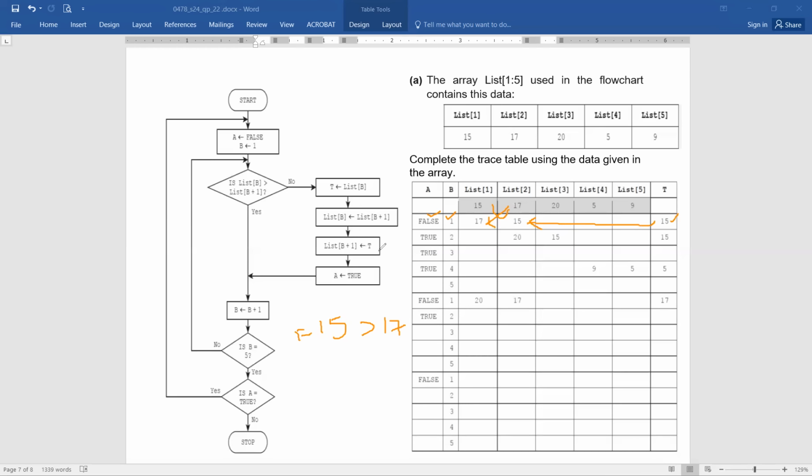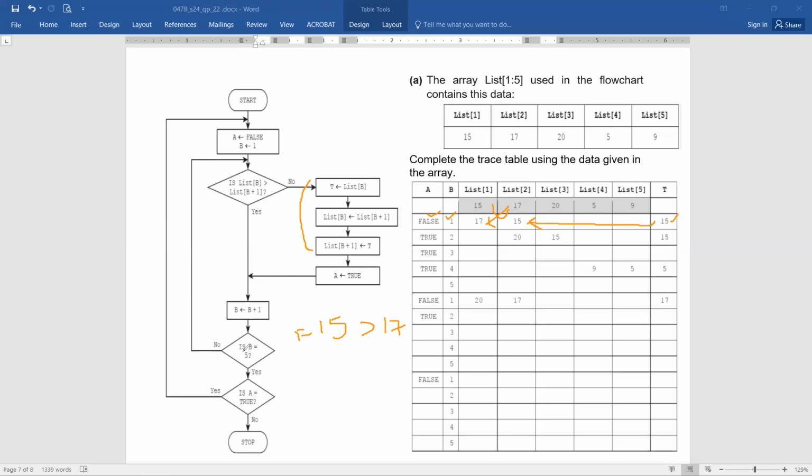And thirdly, the second location will now be getting the data from the variable T. See, these three lines, these three processes in the sequence, are very, very important in this whole process. And then we are talking about A equals true, and then B equals B plus 1. So you can see the value of A has become true, the value of B is increased by 1, and it becomes 2, exactly.